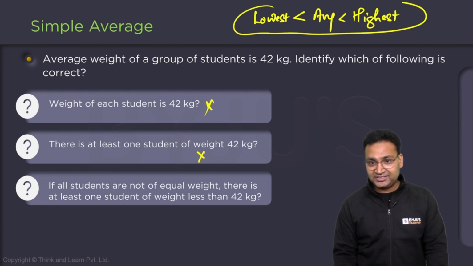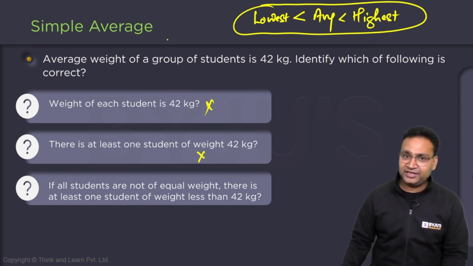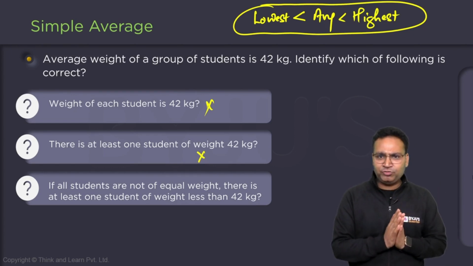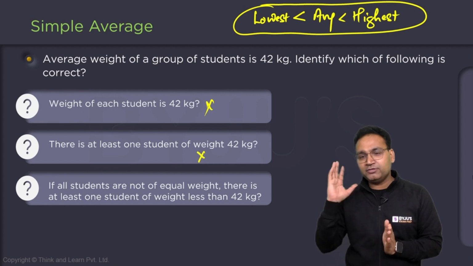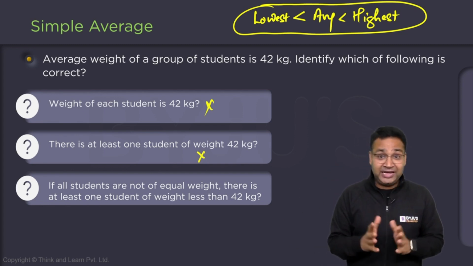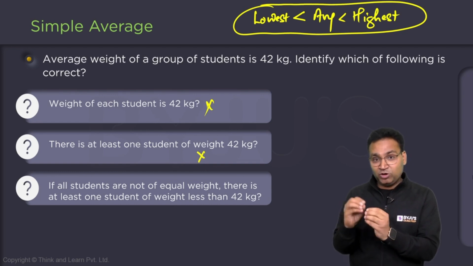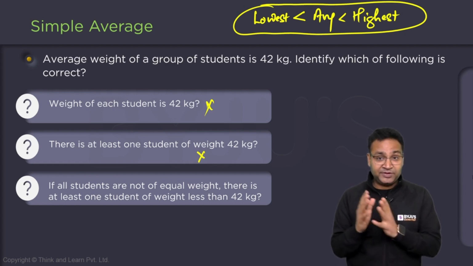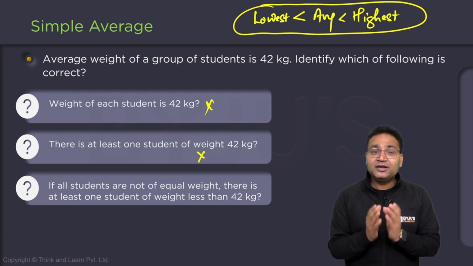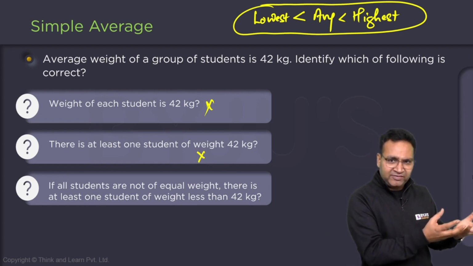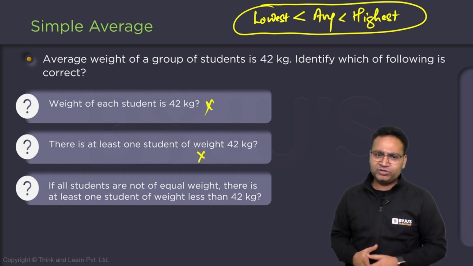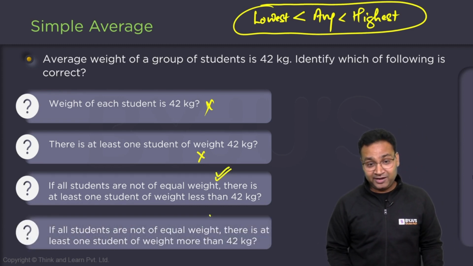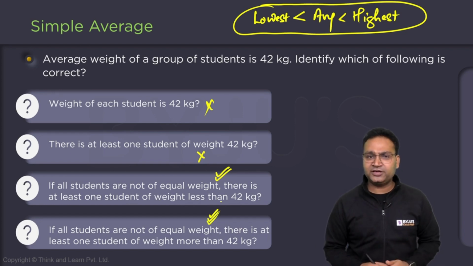Remember this, if I say the average marks of a class is 42, I can say there should be someone who is scoring less than 42 marks and there should be someone scoring more than 42. For example, I say the average placement package of an engineering college is, let's say, 5 lakh. I can say there should be someone getting less than 5 lakh and someone getting more than 5 lakh. So yes, this is definitely correct, and with a similar logic, this is also definite.